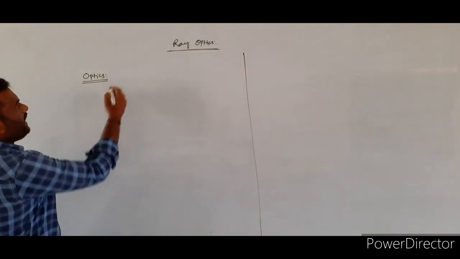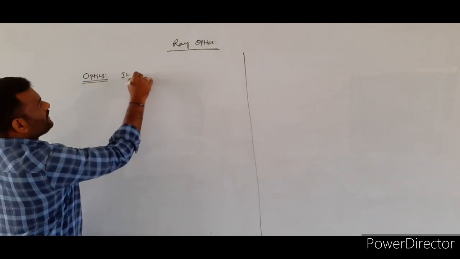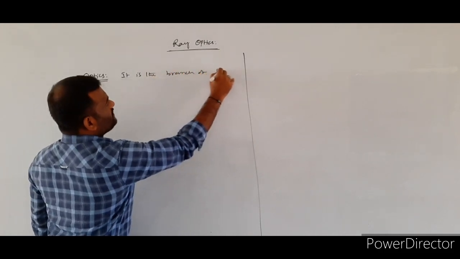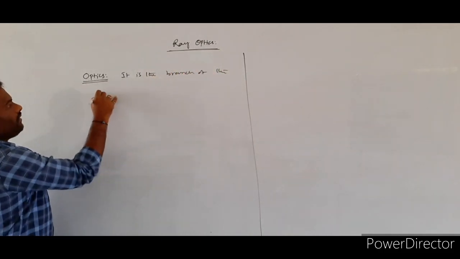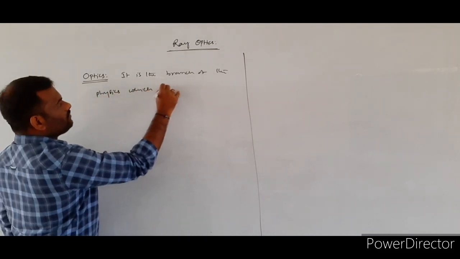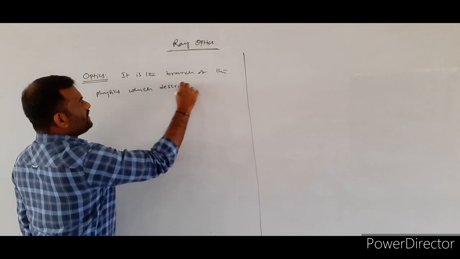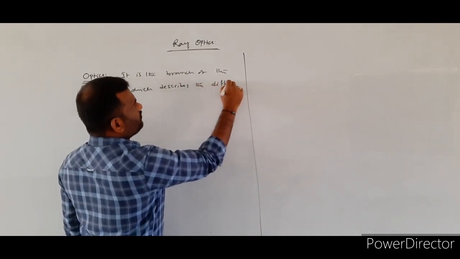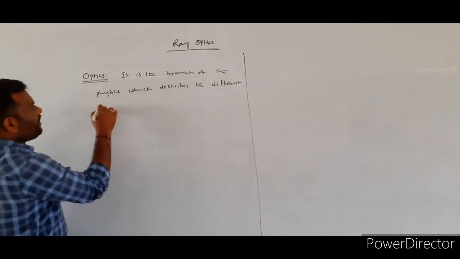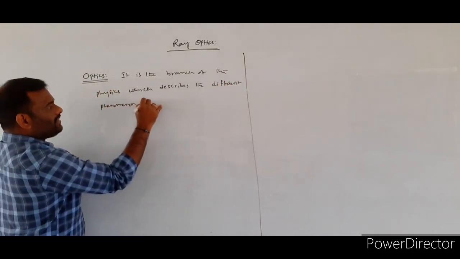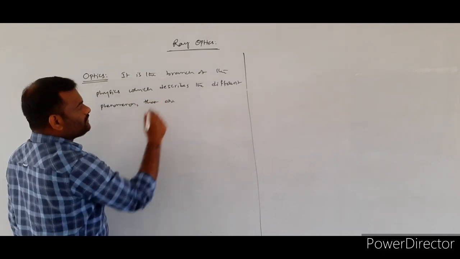So how can we define it? It is the branch of physics which describes the different phenomena that are exhibited by the light.